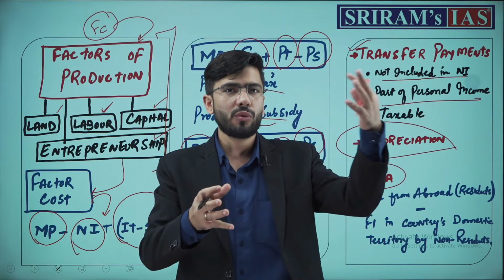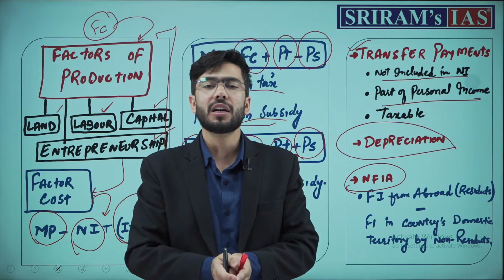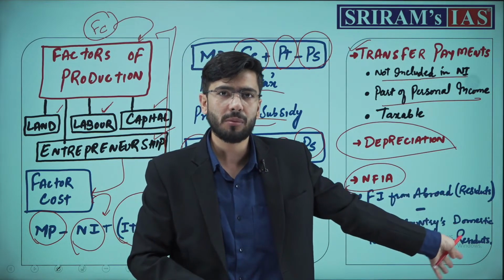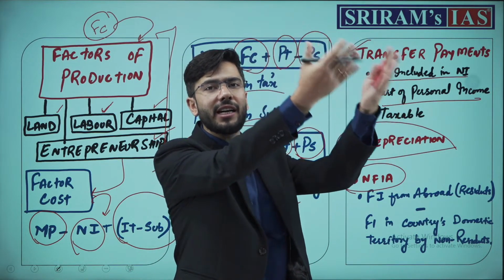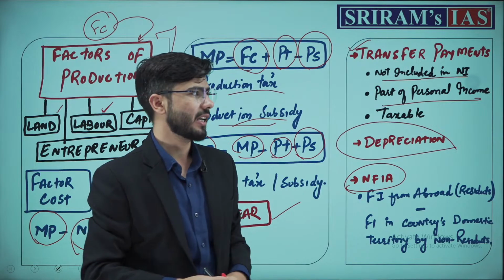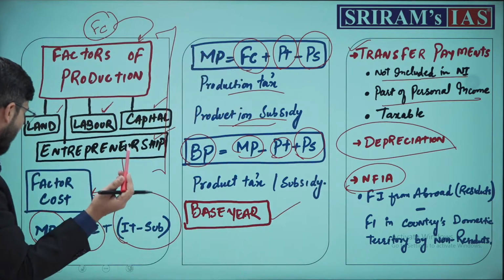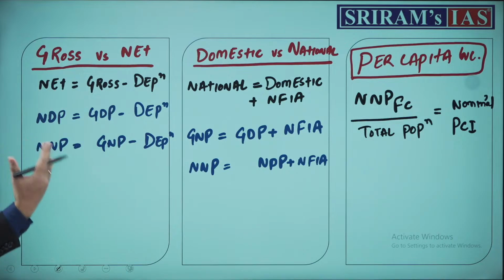So what we do is we subtract the two amounts and we come to the conclusion of net factor income from abroad, that is, how much income have we generated from abroad and transferred it to India. That's it. Now that we have understood these concepts, we have some more concepts.